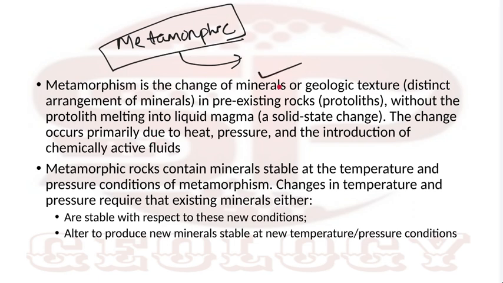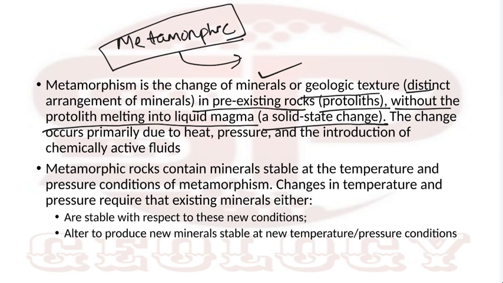So metamorphism is the change of mineral and geological texture in a pre-existing rock, the protolith, without the protolith melting into liquid magma. Again, essentially it is a solid state change. Metamorphism normally occurs when igneous or sedimentary rock is subjected to pressure and temperature conditions and converts to another rock, what we call metamorphic rock. But the process should be essentially in solid state. Solid state means the rock should not melt.